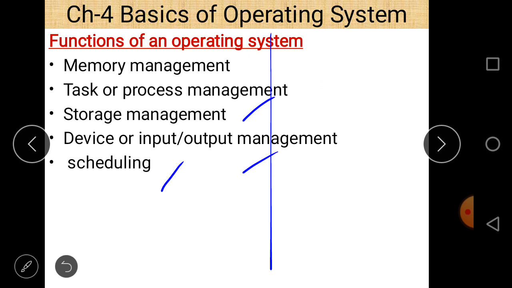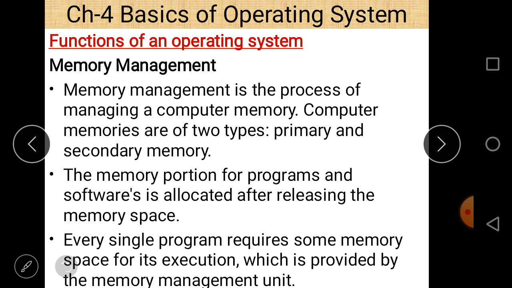And then scheduling, which process is going to be executed first and which process is going to execute later on, that is also decided by an operating system. So these are the different functions of an operating system.